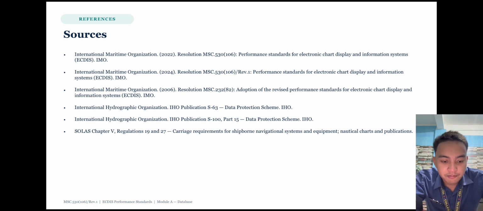International Maritime Organization, 2024, Resolution MSC.530(106) Revision 1, Performance Standards for ECDIS. International Maritime Organization, 2006, Resolution MSC.232(82), Adoption of the Revised Performance Standards for ECDIS. International Hydrographic Organization, IHO Publication S-63, Data Protection Scheme. IHO Publication S-100 Part 15, Data Protection Scheme. SOLAS Chapter 5, Regulations 19 and 27, Carriage Requirements for Shipborne Navigational Systems and Equipment, Nautical Charts and Publications.